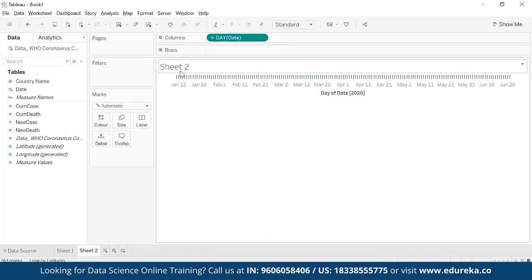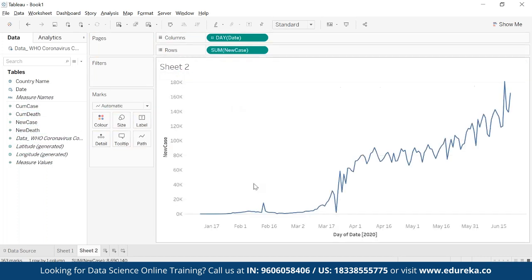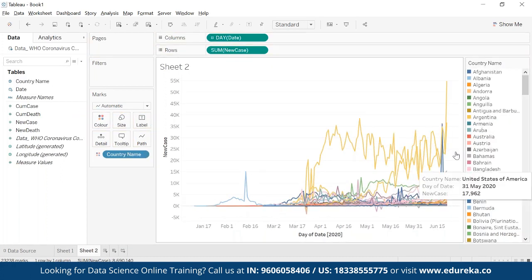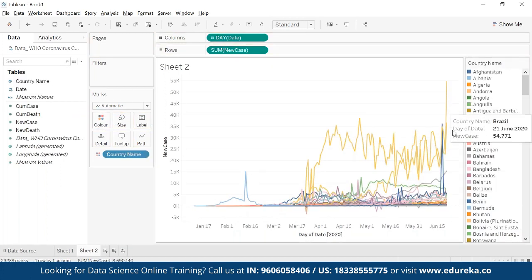I'll just drag the new case, and you can see that over the period of time, this is the trend, right? Suppose I want to know about the countries, I can drag the countries as well, and this is going to give me the country, and this is Brazil. It's over a period of time increasing drastically.